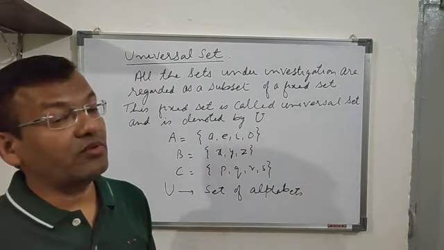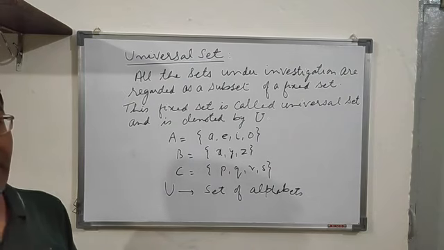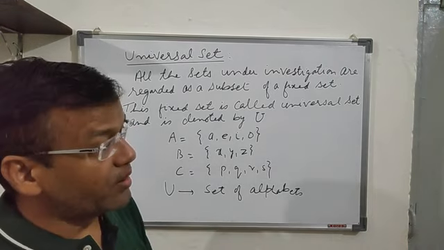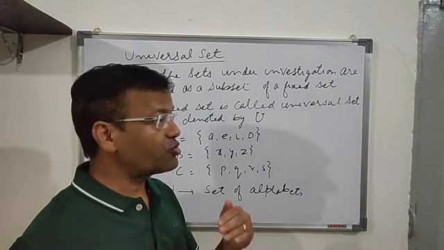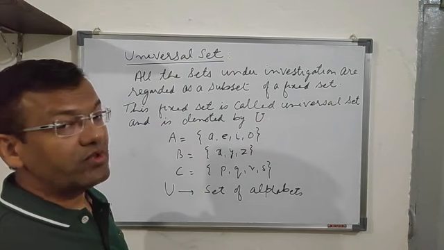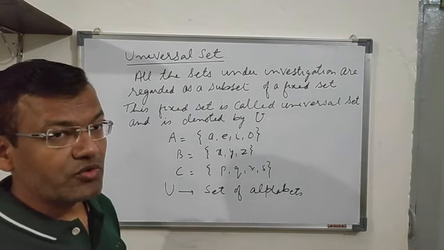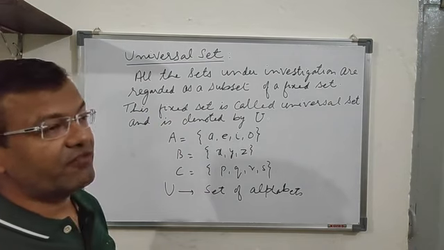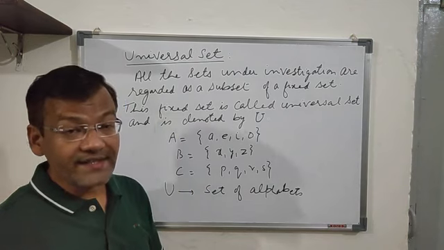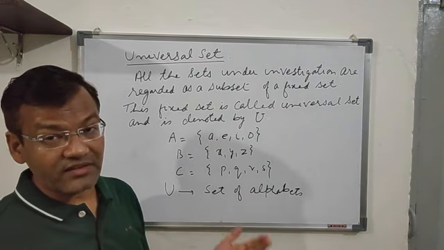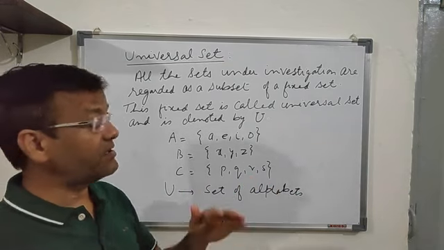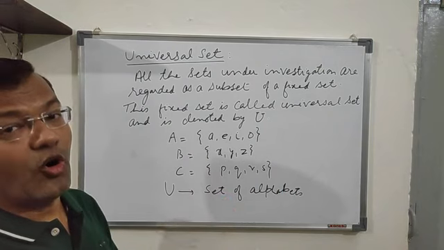Now, it is very important to understand that the universal set is relative. It is always relative. For example, if I talk about the students of class 11, what is the universal set for the students of class 11? You can say the students of Birla Shishu Vihar. So for the students of class 11, the universal set may be the students of Birla Shishu Vihar. Or if I say the students of Birla Shishu Vihar, you can say the universal set for this set is all the students of Pilani.